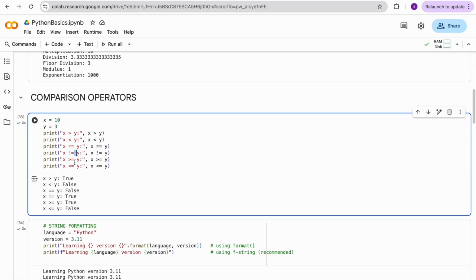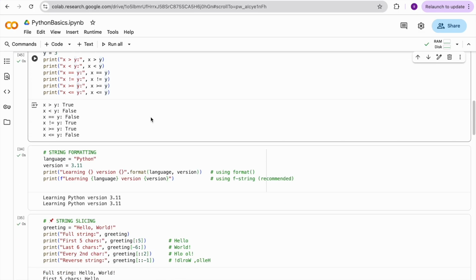So x greater than or equal to y: x is greater than 3 but not equal, so that's why it's true, right? x greater than 10. x less than or equal to y: it's not less than and it's not equal, so that's why it's false. So these are some comparison operators we have in Python.